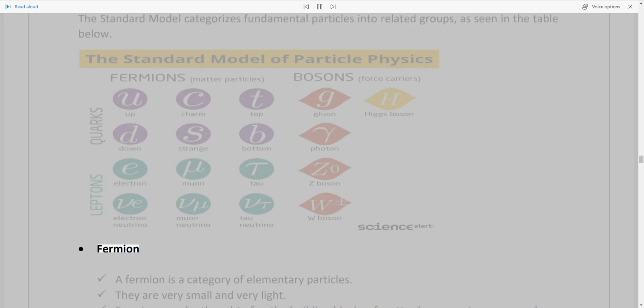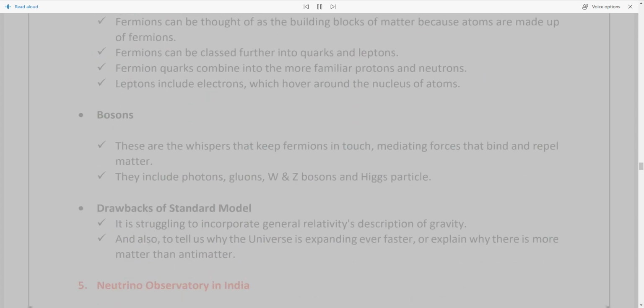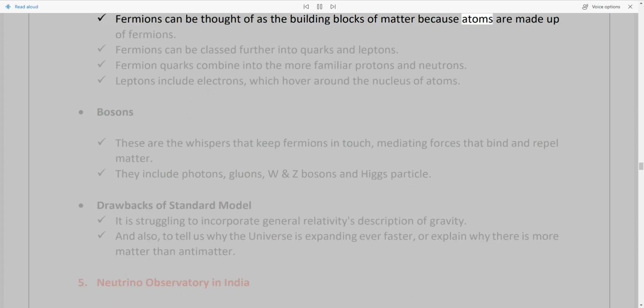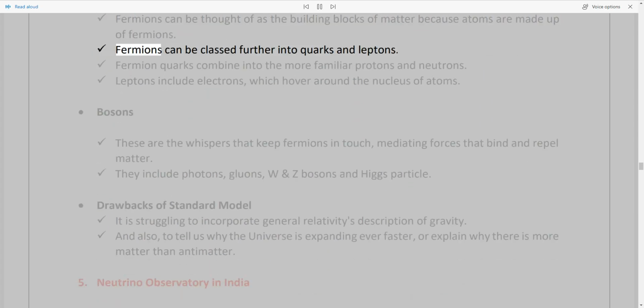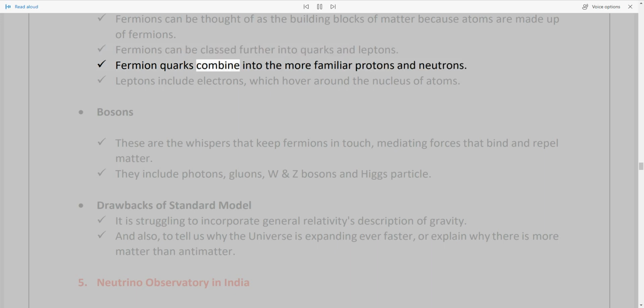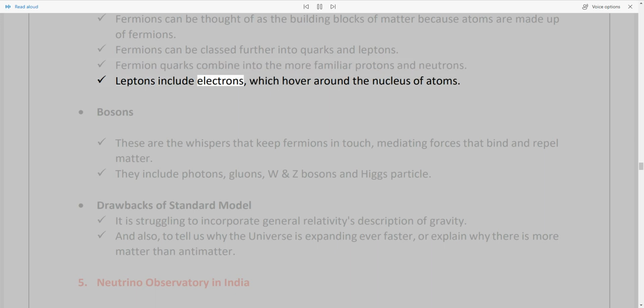Fermion. A fermion is a category of elementary particles. They are very small and very light. Fermions can be thought of as the building blocks of matter because atoms are made up of fermions. Fermions can be classed further into quarks and leptons. Quarks combine into the more familiar protons and neutrons. Leptons include electrons, which hover around the nucleus of atoms.